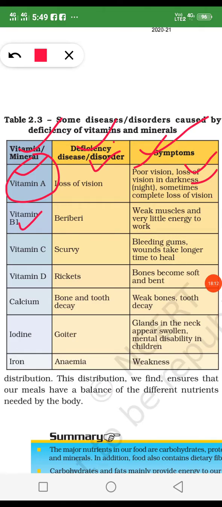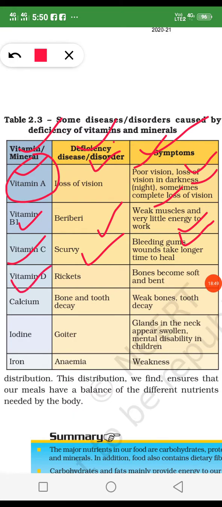And vitamin B1, when a person gets the deficiency of vitamin B1, then he gets the disease beriberi, and the symptoms are weak muscles and very little energy to work. He becomes so weak he can't do much work. And vitamin C, when any person doesn't eat lemon, amla, orange and all these sour foods, then he gets the scurvy disease, with bleeding gums, and wounds take longer time to heal. When we get injured and the wound doesn't heal, it means the deficiency of vitamin C.